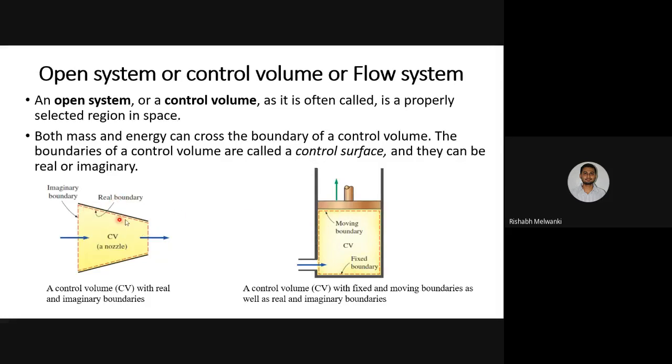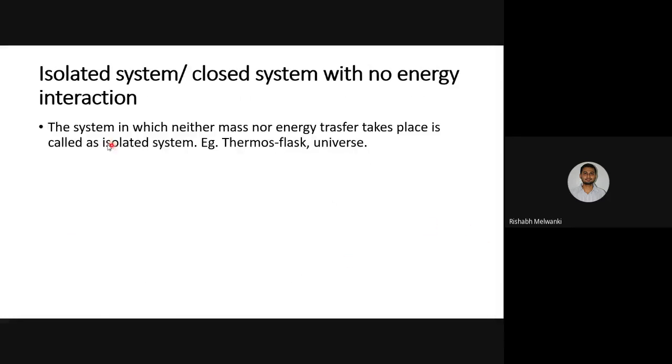This is a real boundary because here we have a surface, and here a surface is not there. That is why this is an imaginary boundary. And this boundary is a movable boundary because the piston can move, and since the cylinder is not moving, this boundary is a fixed boundary. Okay, isolated system. I already gave you the example. Neither mass nor energy transfer will take place. Examples are the universe and a thermos flask.